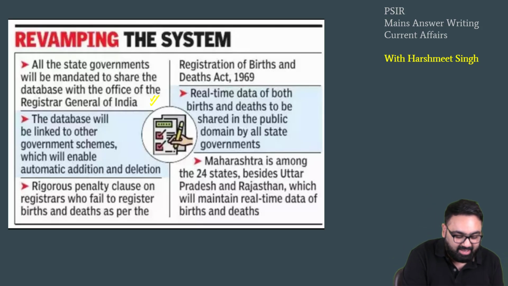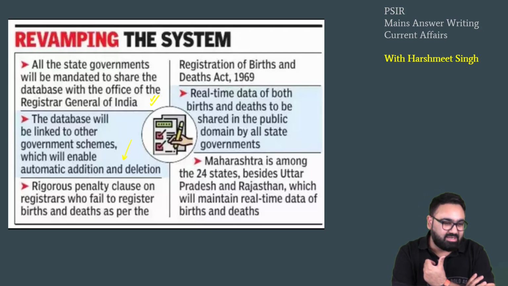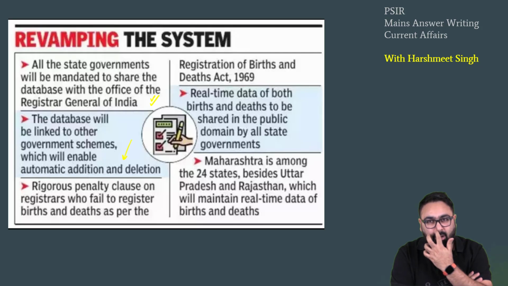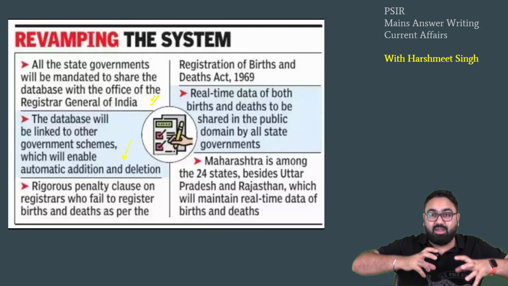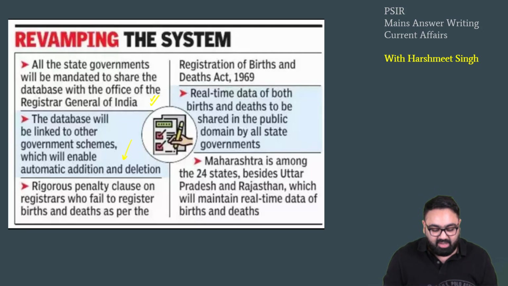The database again will be linked to government schemes as well. Because one of the other problems that we have with birth and death data not being updated is that the government schemes that aim to reach all the people, be it, let's assume, the government scheme of Ayushman Bharat, pensions from the government, other schemes like free ration, all of that require exact detail about how many people are there in some families, how many people live in which cities, etc. The government in fact allocates budget depending upon the population of a certain place.